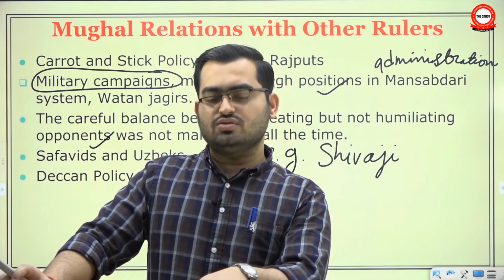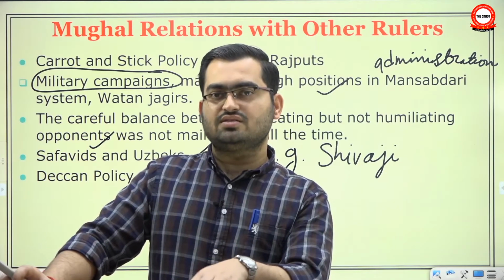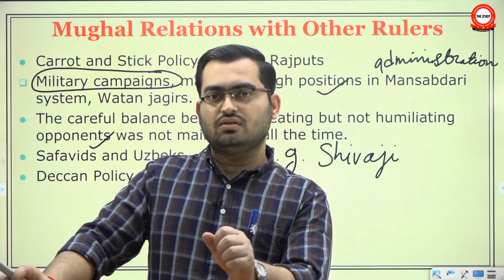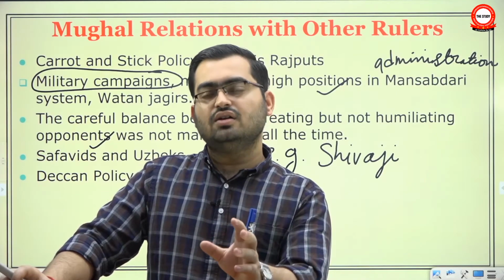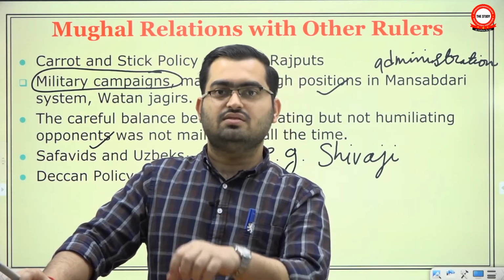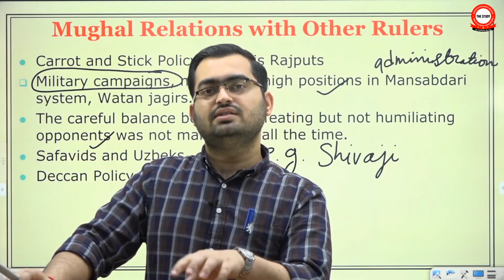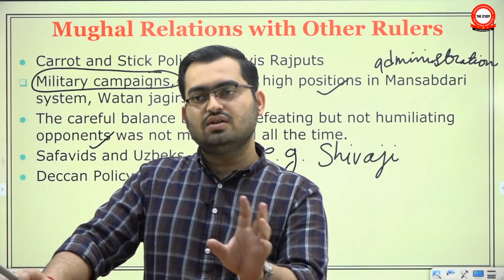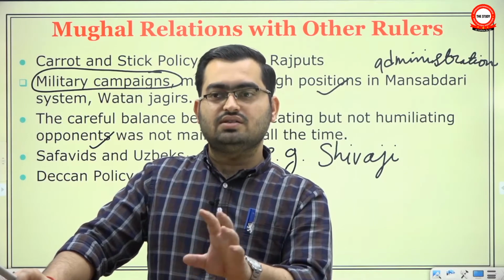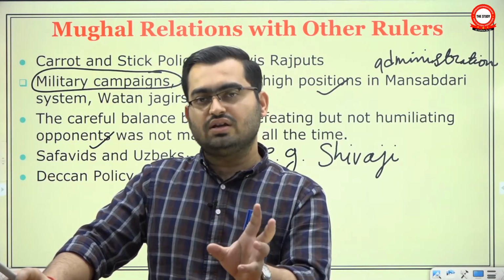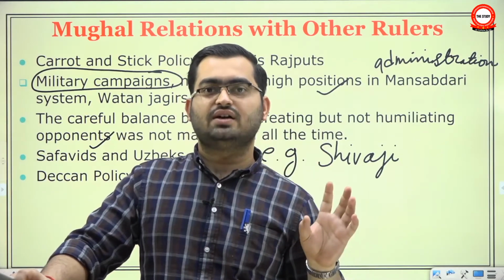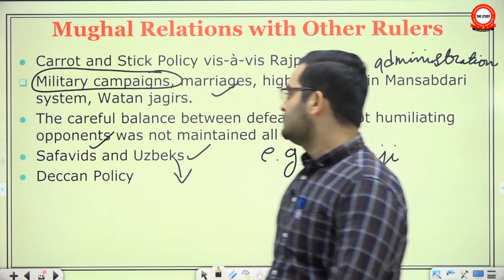Forget it. Also, on other occasions when Uzbeks threatened his empire, Akbar shifted his capital from Agra to Lahore and stayed at Attock, which is at the foothills where the Indus comes to ground level. He stayed there for a very long time, until the Uzbek threat was removed. He realized that now Uzbeks cannot attack. Only then he went back. So he stayed in the Lahore Attock area for a very long time, just to preempt any future Uzbek attack on the Mughal empire. So these were the two components.